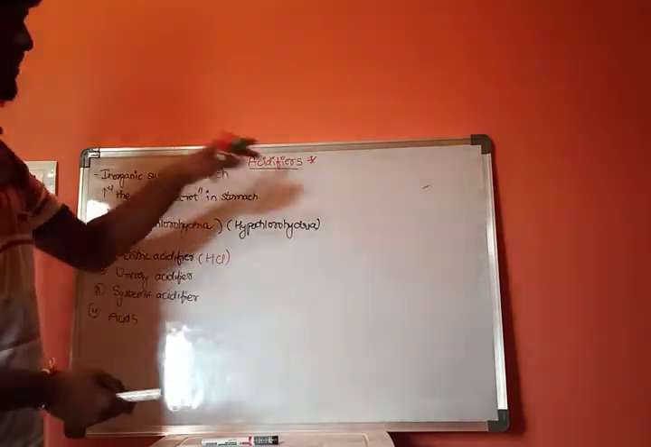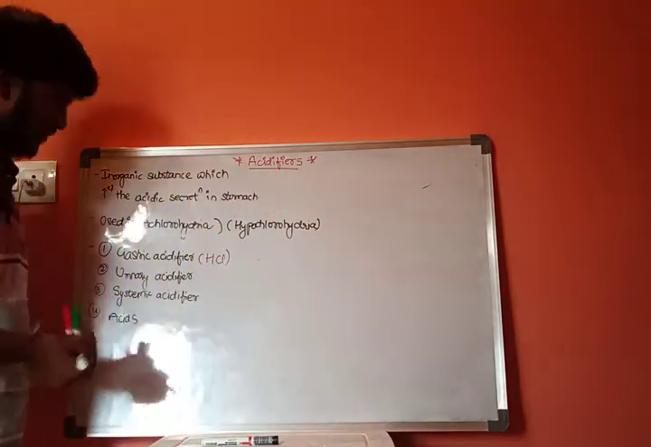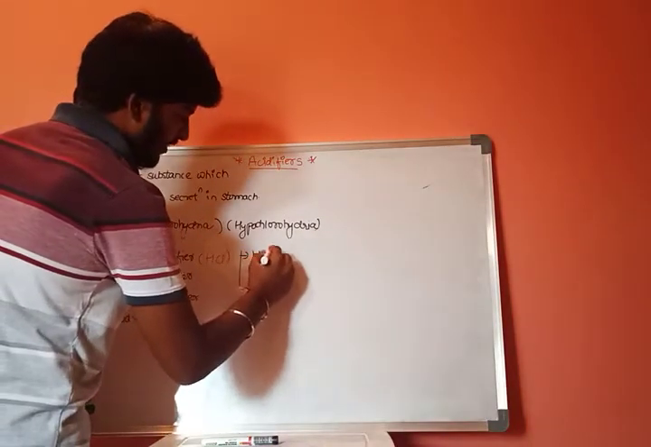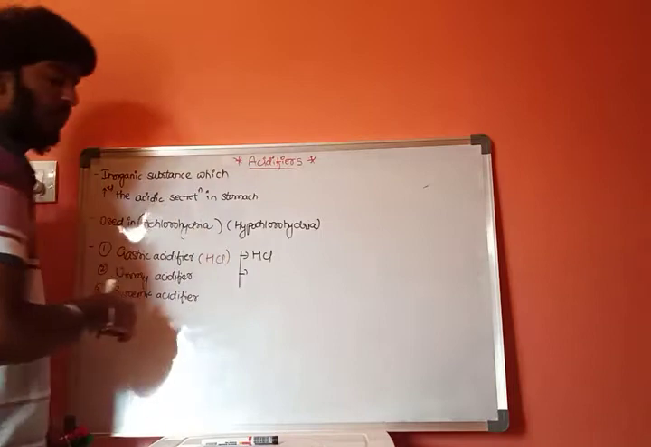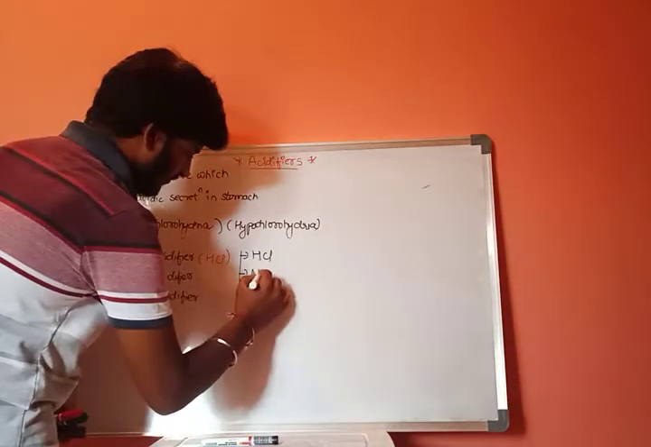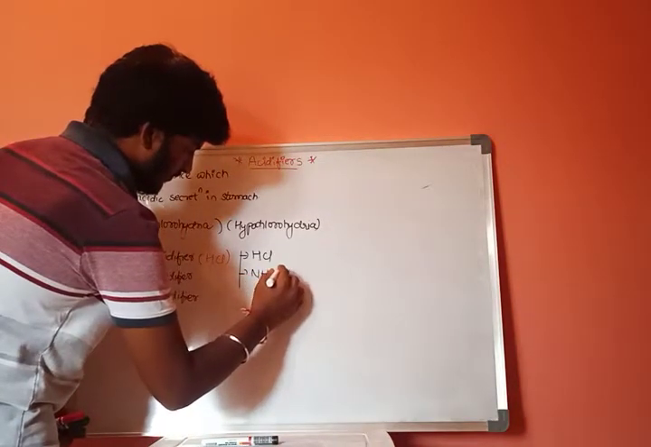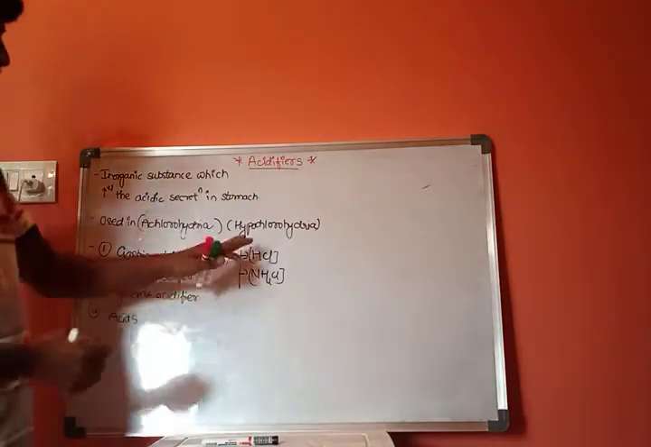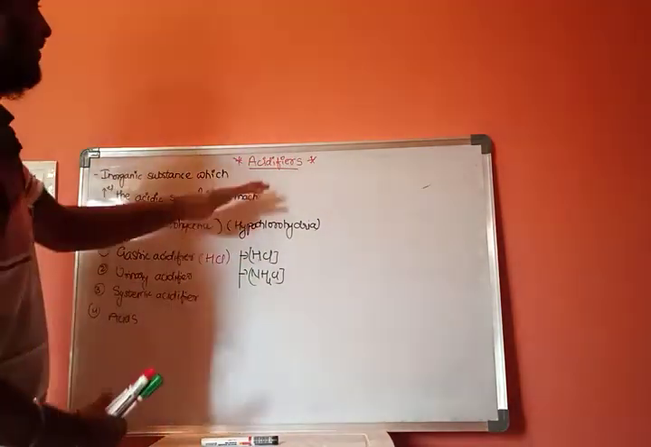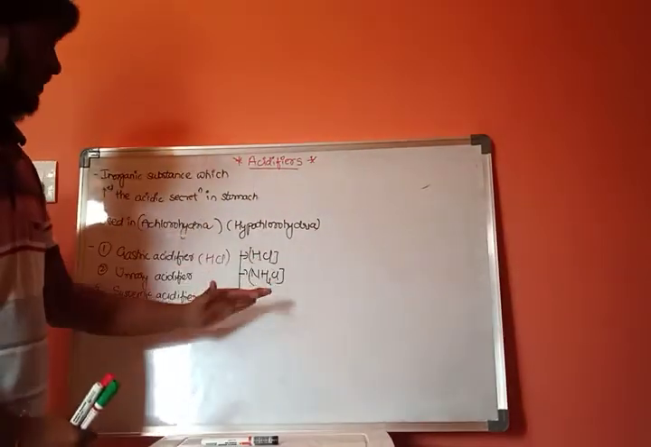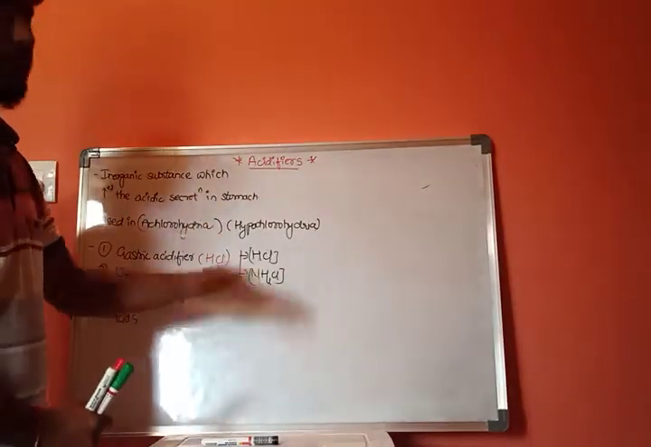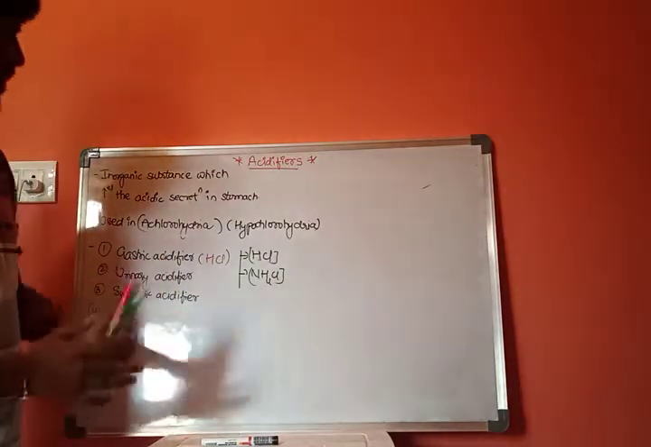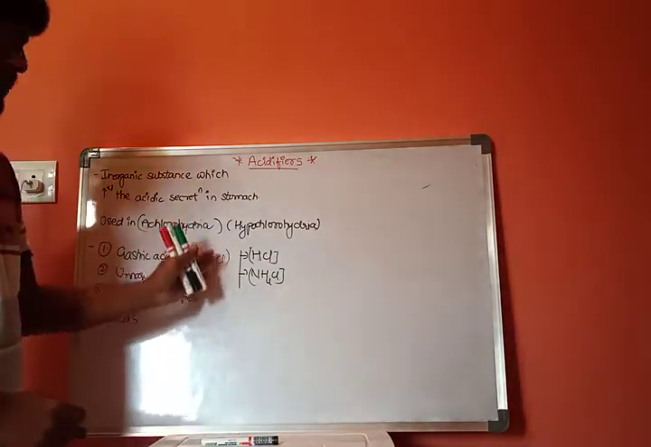If we discuss the examples under these acidifiers, there are 2 examples. First one is hydrochloric acid, second one is ammonium chloride. These are the two examples which can be discussed under acidifiers. Now let us discuss gastric acidifiers and how HCl is formed in our body.